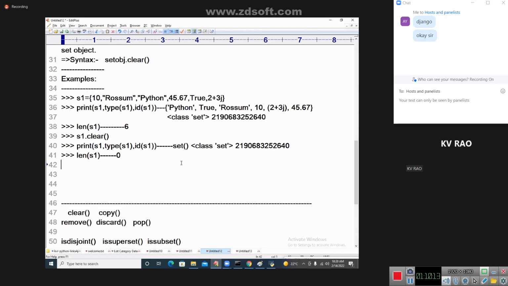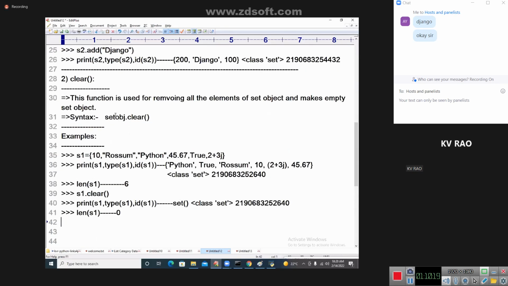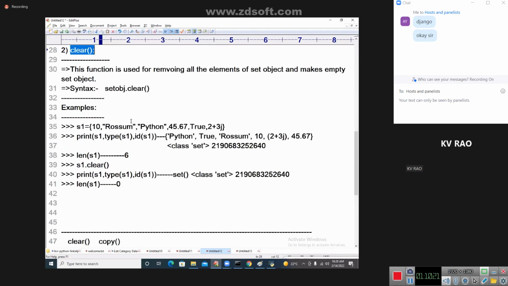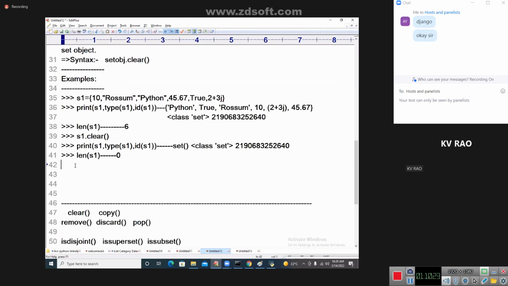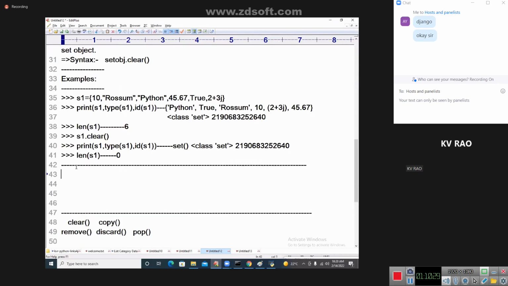Thank you. So coming back to the point, len of S1 is 0. So we got that key concept called clear. Clear function is clear. Next I will go for the copy function. Dear students, all of you tell me, how many types of copy mechanisms do we have? Excellent, two types of copy mechanisms are available.